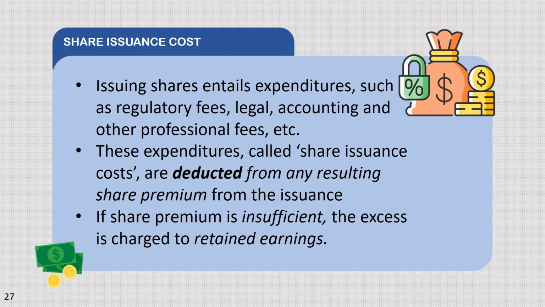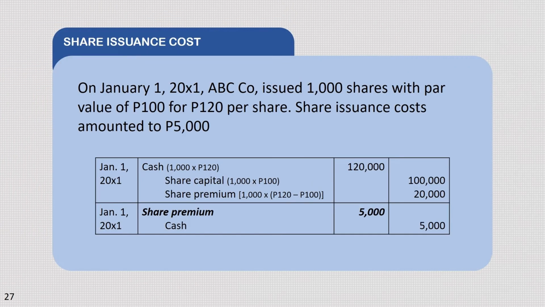So here's an example. On January 1, 20X1, ABC Co. issued 1,000 shares with par value of 100 for 120 per share. Share issuance cost amounted to 5,000. So, here's the journal entry for that. Debit cash of 120,000 and credit of share capital 100,000 and share premium 20,000.